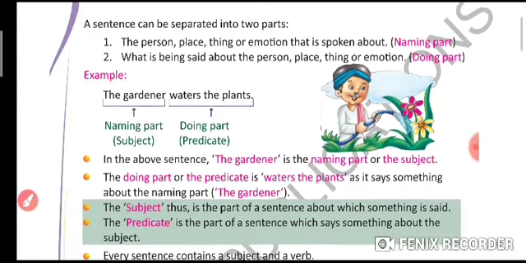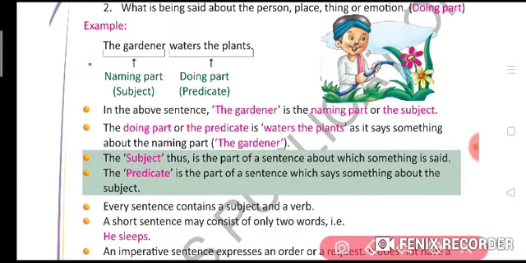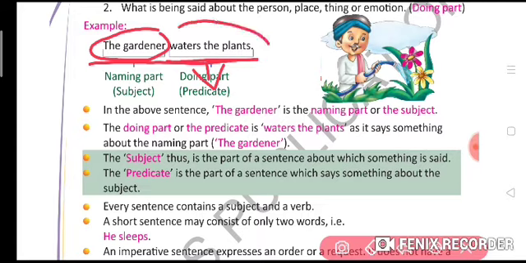Let's see the example. The gardener waters the plant. So the naming part is the gardener, the person, and waters the plant is the doing part, the action part. Who waters the plant? The gardener. So the name of the person, place, thing, or emotion is said to be the subject, and what is being said about the subject is known as the predicate.